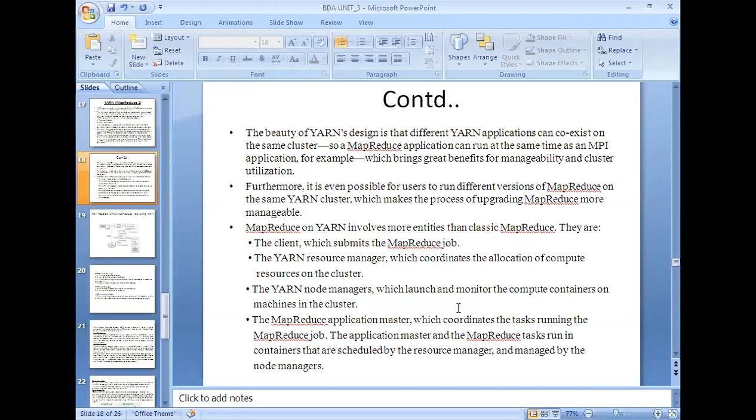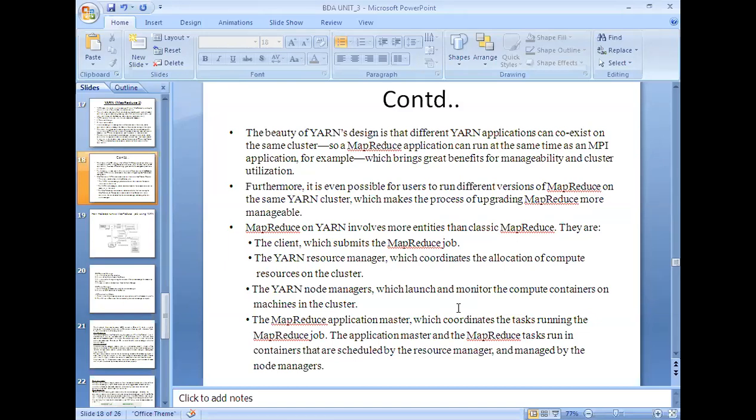Next, furthermore, it is even possible for users to run different versions, as I told you. MapReduce on Yarn involves more entities than classic MapReduce. They are the client which submits the MapReduce job, the Yarn resource manager which coordinates the allocation of compute resources on the clusters, and the Yarn node managers which monitor the compute containers on machines in the clusters.